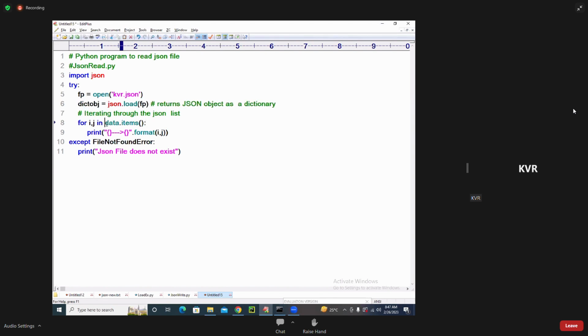Iterate the data. How do you get the data? dict_obj.items(): key is coming, value is coming. Print that k and v, print the key and value pair and print the data.